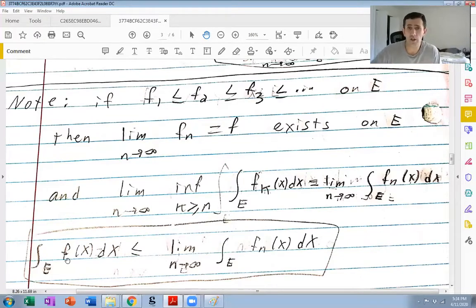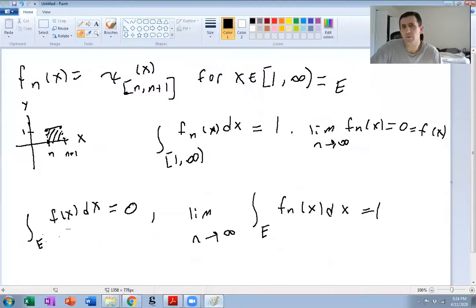This integral here is equal, so the integral of the limit equals the limit of the integral, assuming the functions are increasing. Okay. So in this example, of course, these functions are not necessarily increasing.